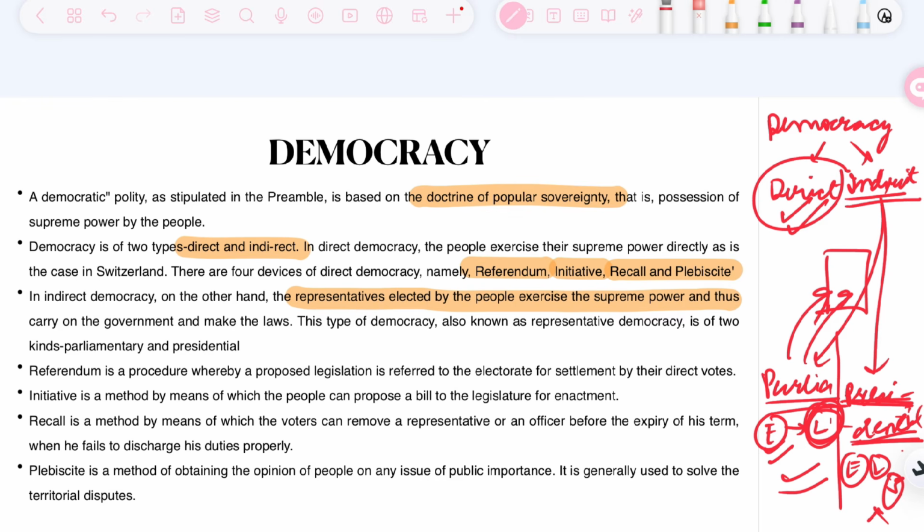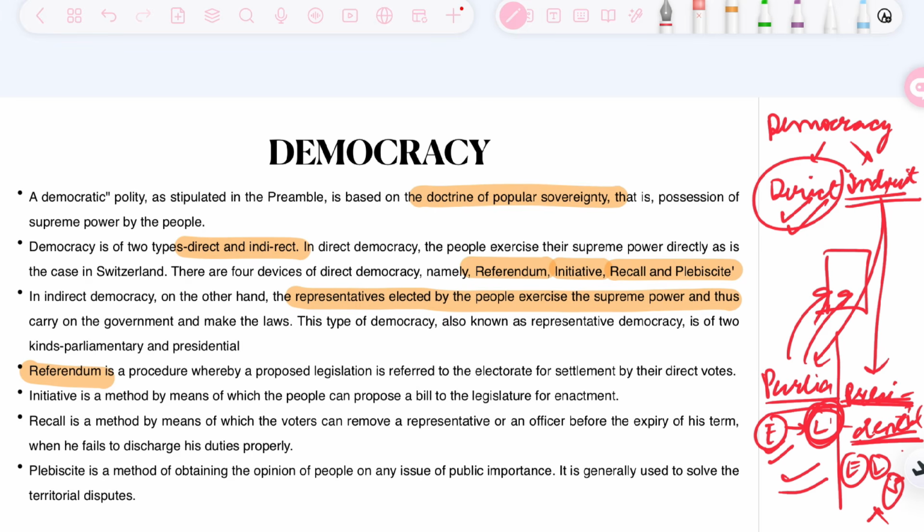So now we have discussed what democracy means. It means popular sovereignty. It can be of two types, direct and indirect. Indirect can be of two further types, parliamentary and presidential. India follows the parliamentary form of indirect democracy. Now, before moving forward to the type of democracy followed in India, we should first discuss the four types or devices of direct democracy, which are often in use in countries like Switzerland.